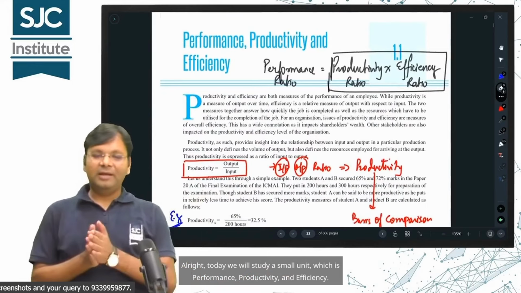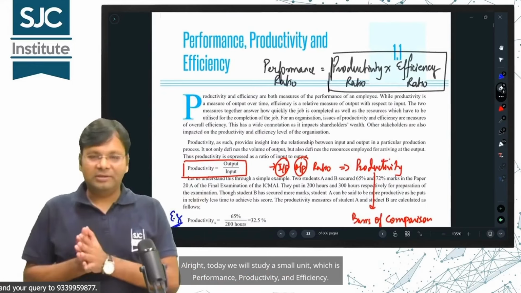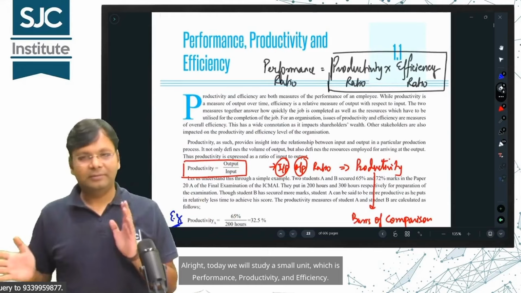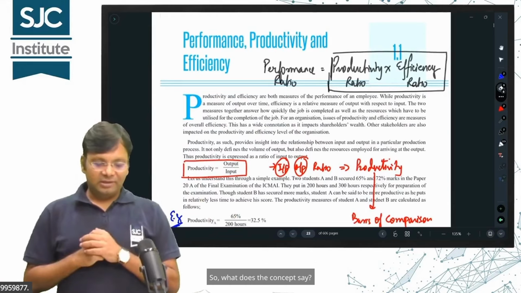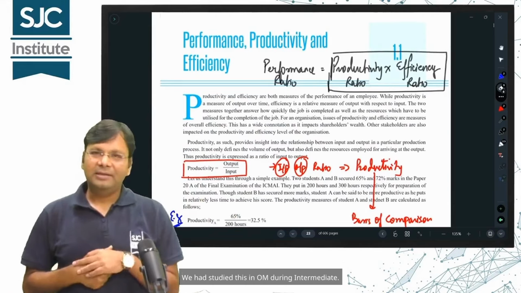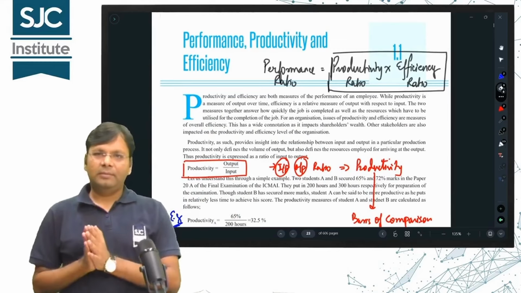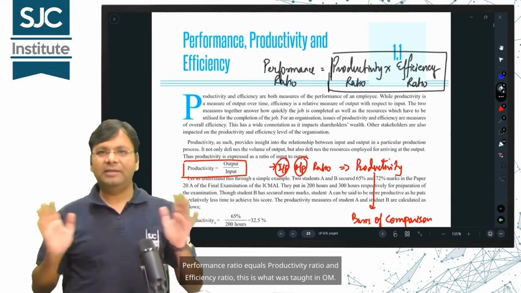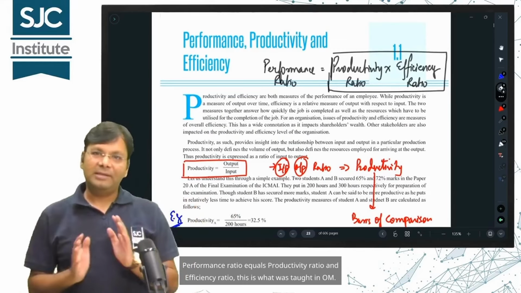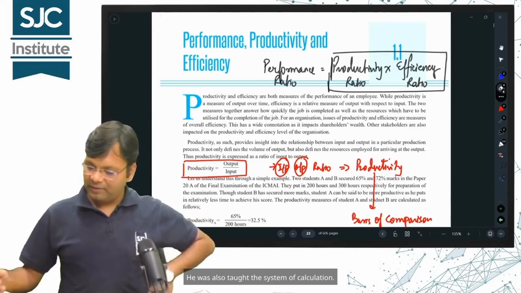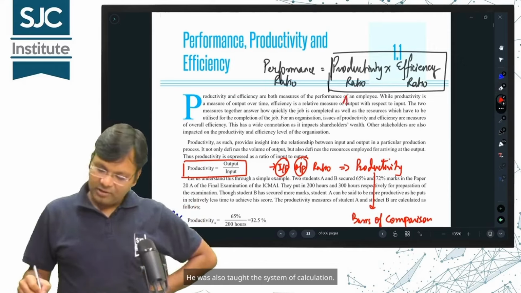Alright, today we will study a small unit which is performance, productivity, and efficiency. So, what does the concept say? We had studied this in intermediate. Performance ratio equals productivity ratio and efficiency ratio. This is what was taught earlier. We were also taught the system of calculation.